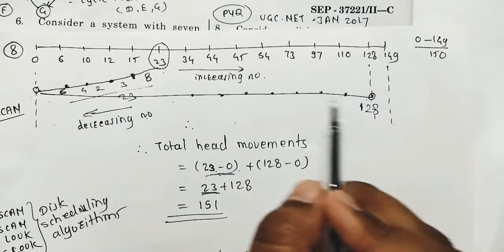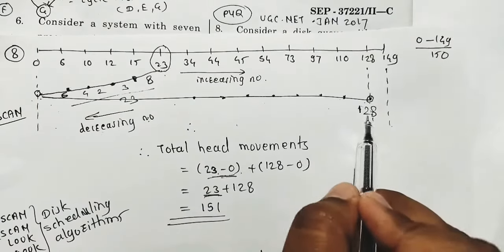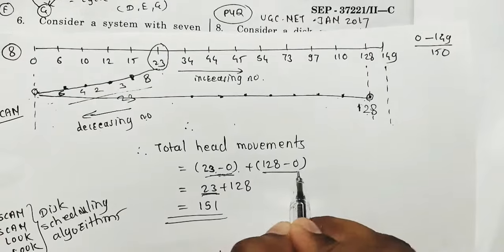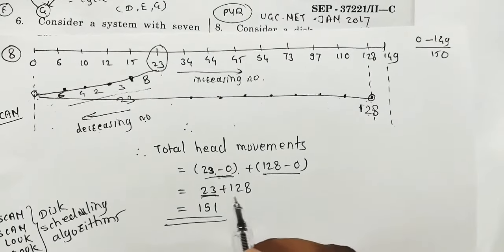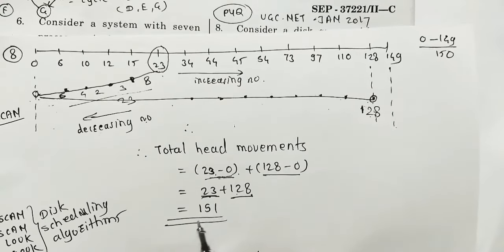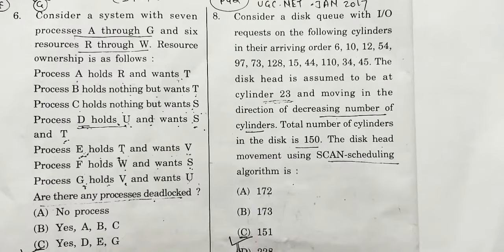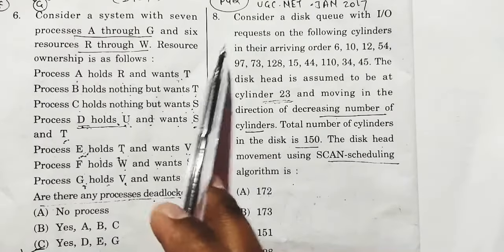But what is the short trick? This is the starting point, this is the ending point between these requests. 128 minus 0. Therefore 128 minus 0, so the answer is 128. So 23 plus 128 is what? 151. So option C is the correct option for question number 8.